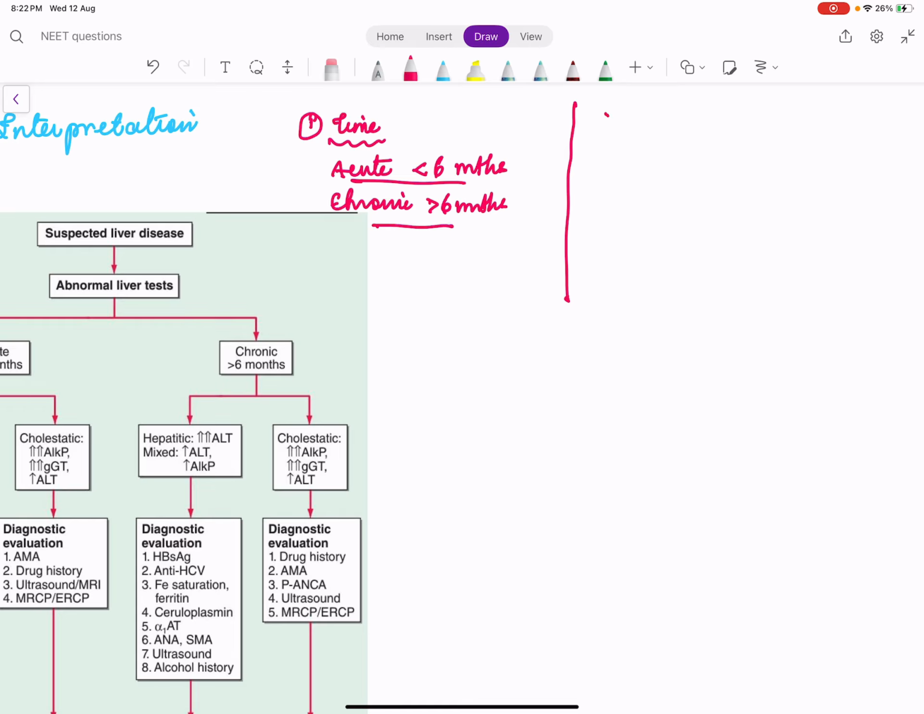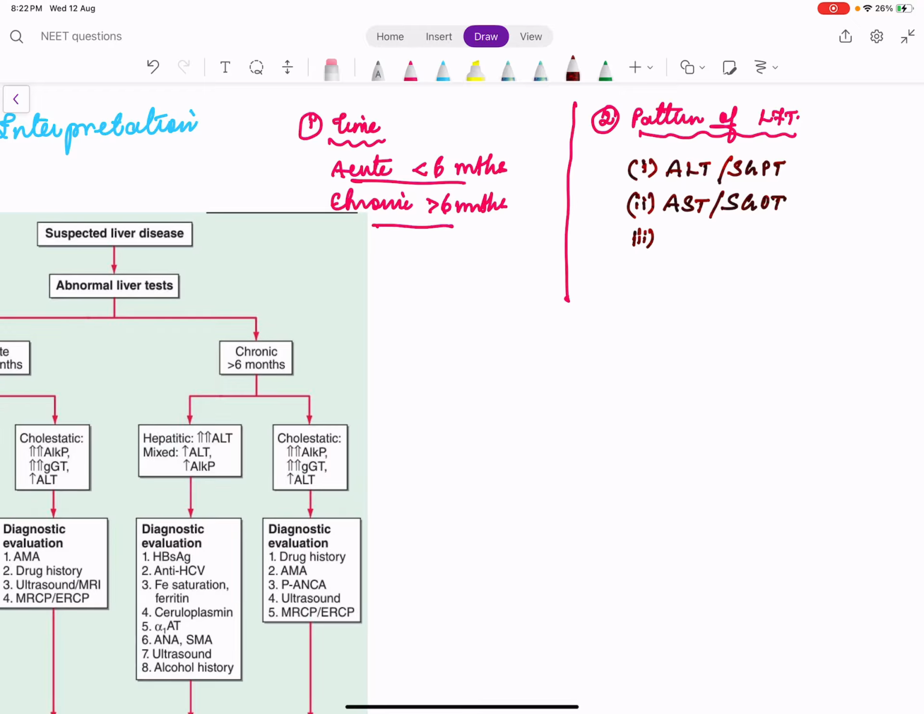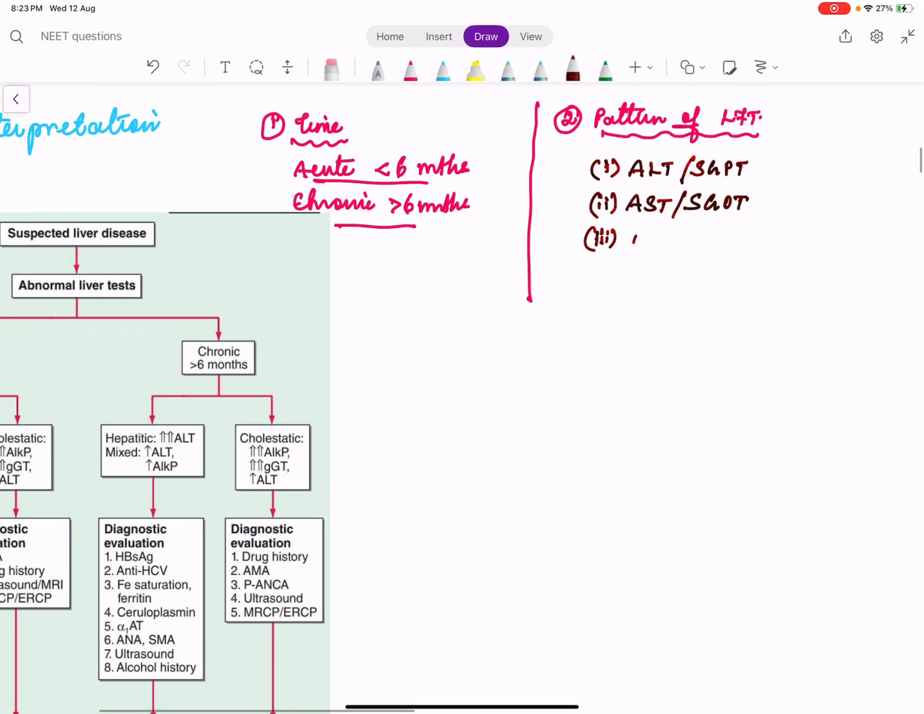The second thing is, we should understand the pattern of liver injury or pattern of LFT. To understand the pattern of LFT, we will discuss what the components of a liver function test are. One, we have ALT, alanine transaminase. Previously it was called SGPT. AST, aspartate transaminase. Previously it was called SGOT. Next we have ALP, alkaline phosphatase.